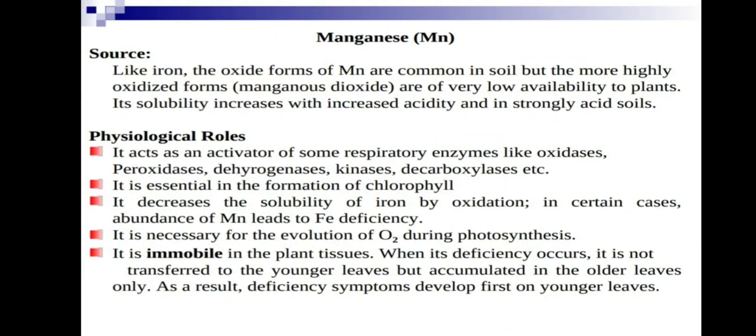Manganese, if you give abundance of manganese, leads to deficiency of iron. High phosphorus and manganese lead to iron deficiency. Keep in our mind this phosphorus and manganese. It is necessary for the evolution of oxygen during photosynthesis.